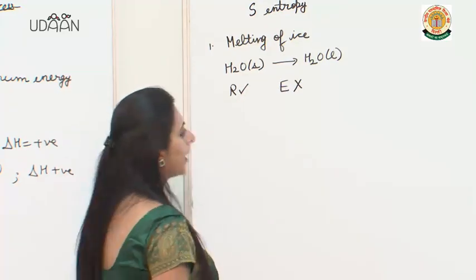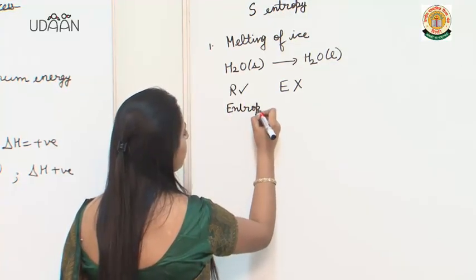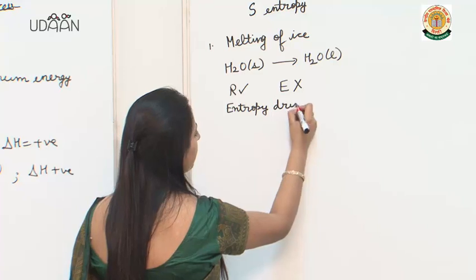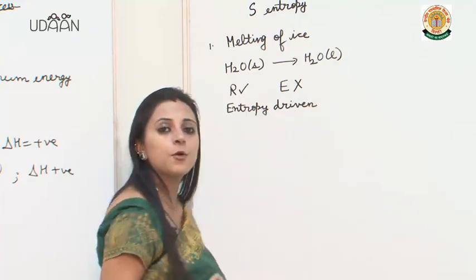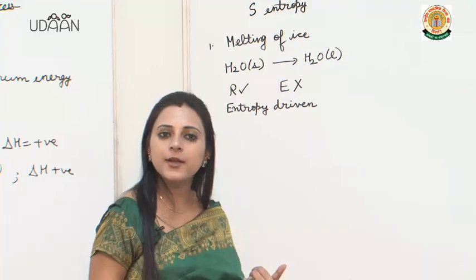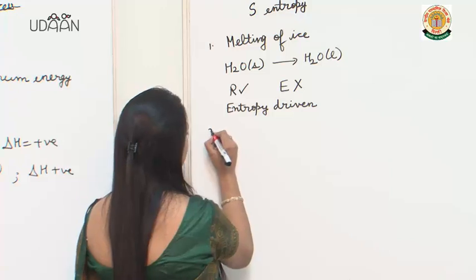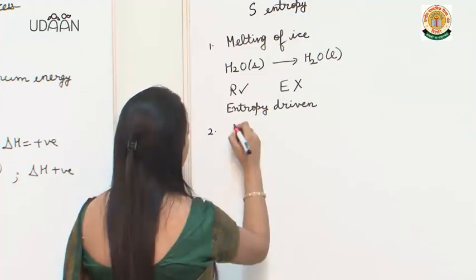So we will say that it is an entropy driven reaction. So all the reactions which are endothermic but still spontaneous indicate that they are entropy driven.